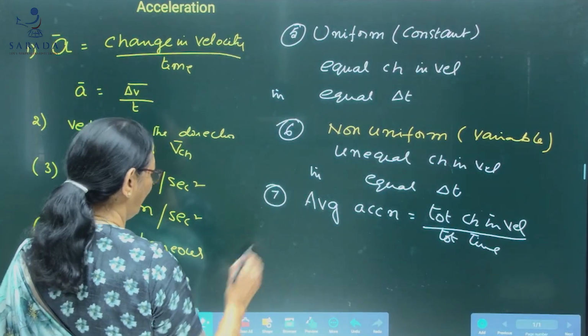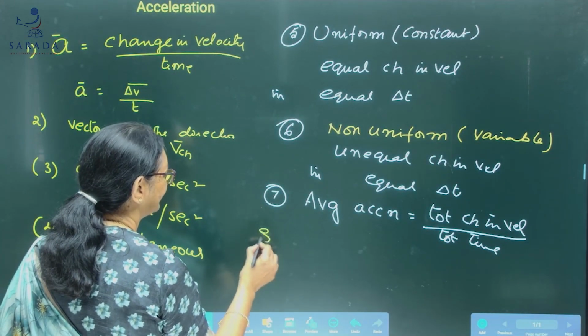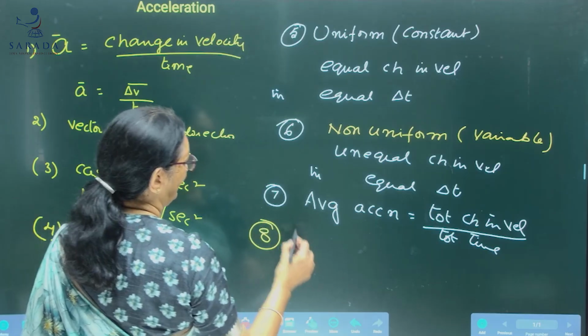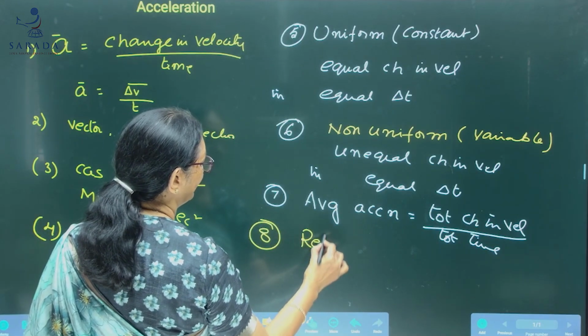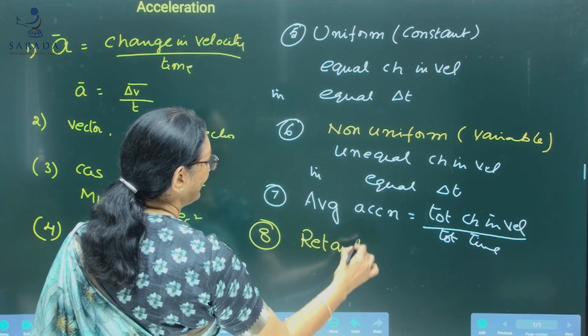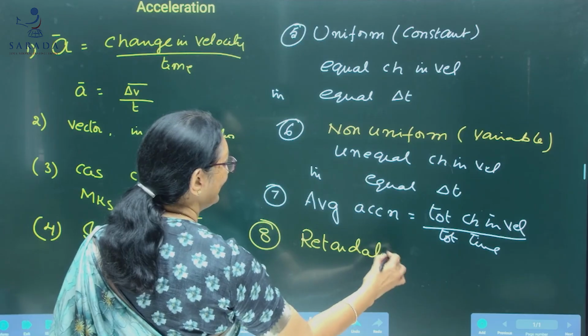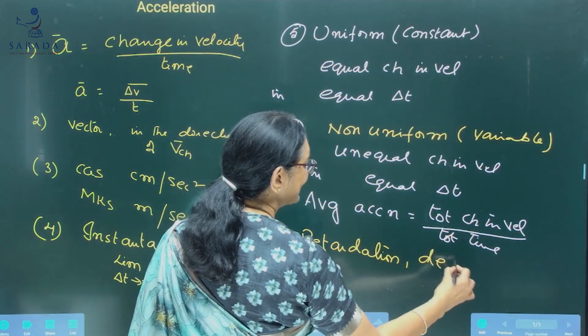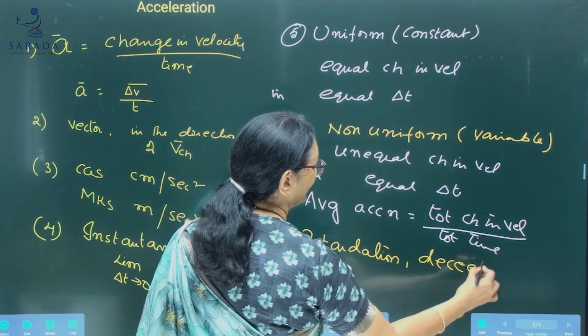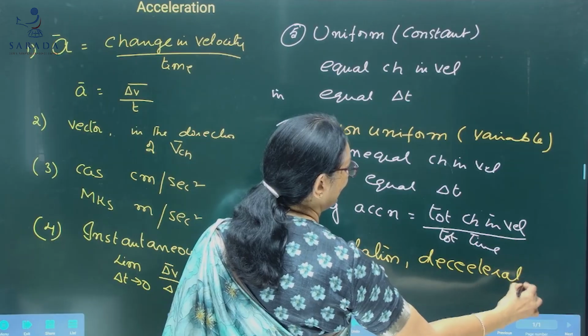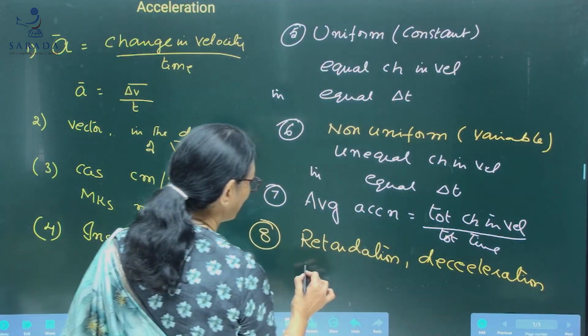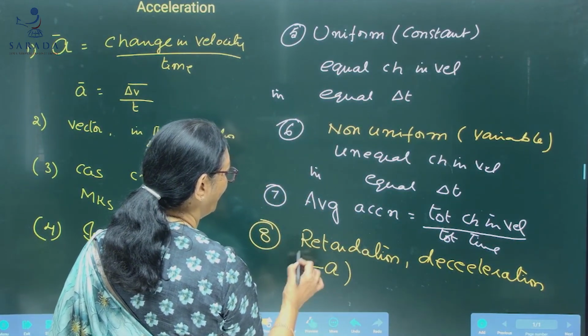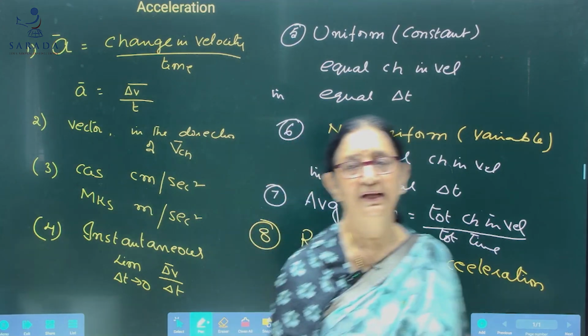And a very important point is retardation. Another name for it is deceleration, represented with minus a bar.